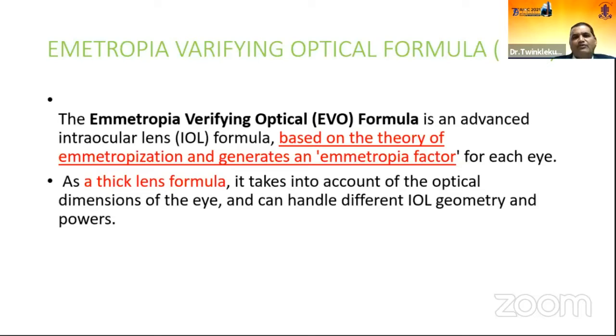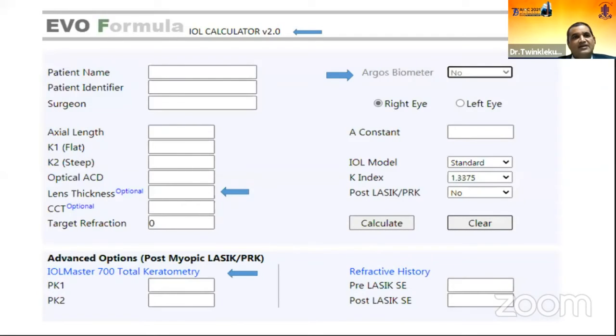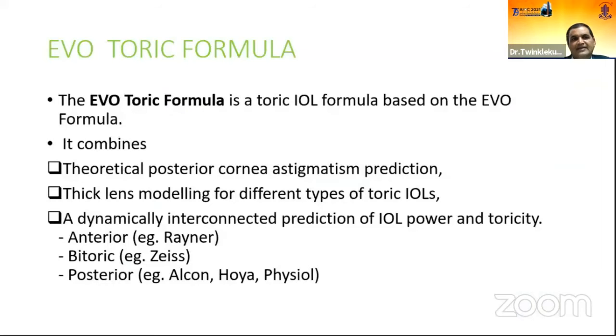Another good formula which is coming up and is widely used, not in our India but widely used now, is the Emmetropia Verifying Optical formula. It is based on the theory of emmetropization and the generation of an emmetropia factor in each eye. And this is also a very good part, that it is a thick lens formula. So this is the EVO formula calculator. Now it is incorporated with newer biometers like the Argos biometer. They are also considering the lens thickness and central corneal thickness in the calculations, and they are taking the total corneal power in the calculations.